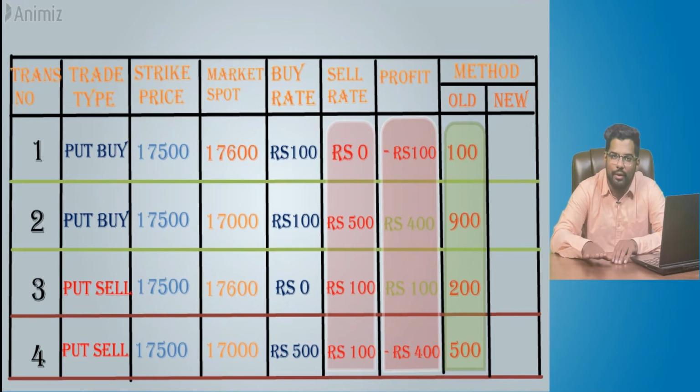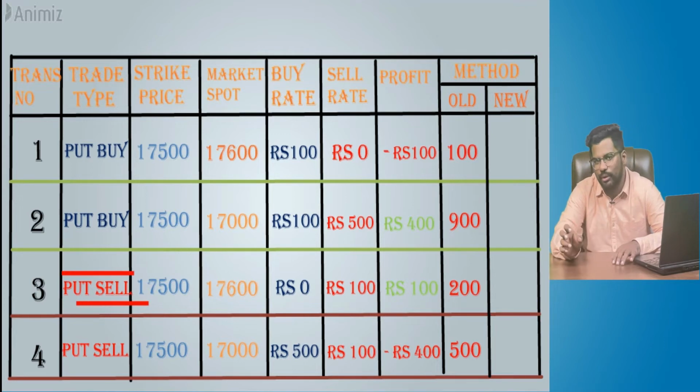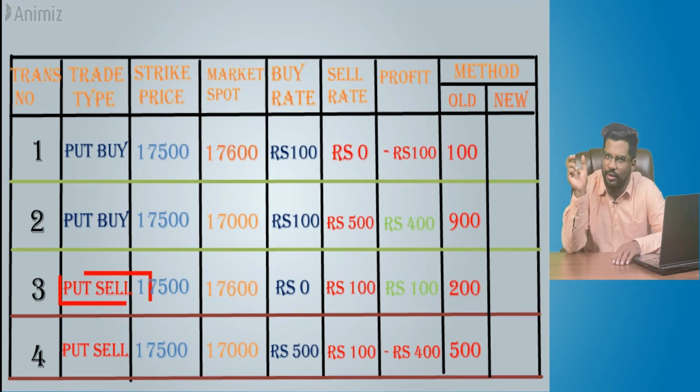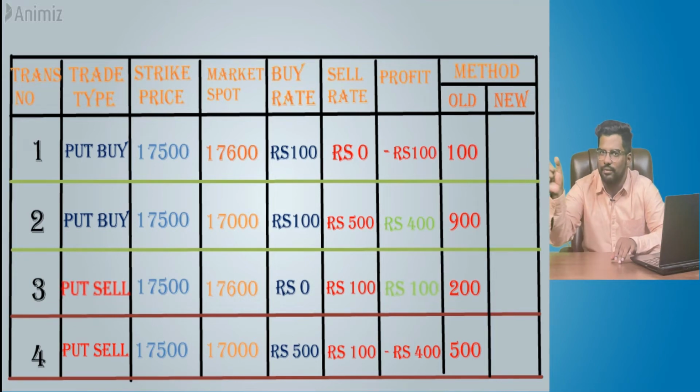Now, they have done one important revision. Before going to the exact wordings of what revision they have made, we will see transaction number 3. You will clearly understand why there is a pressing need for change. In transaction number 3, as a put option seller, you have sold that option for 100 rupees. It has gone out of the money, which means you are buying back at 0. So what is the profit you have made? You have made a profit of 100 rupees, which goes to turnover.